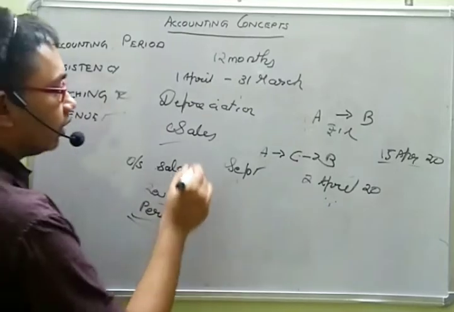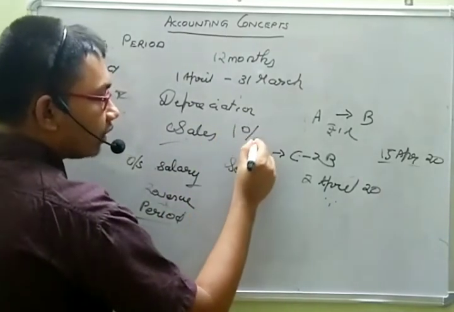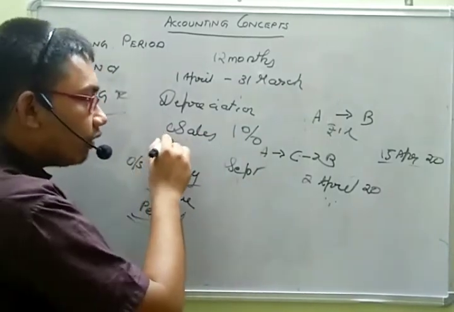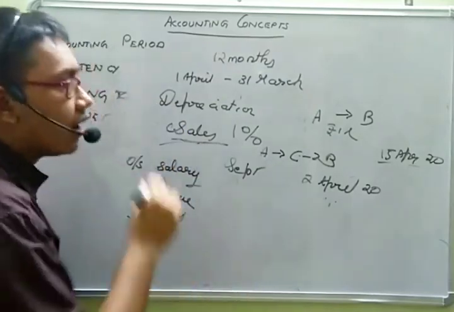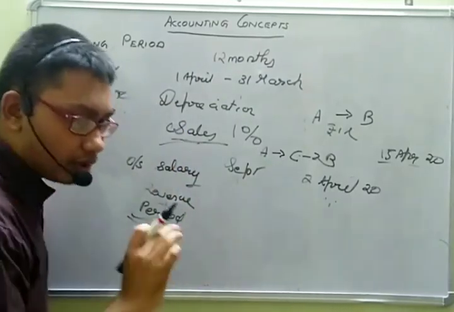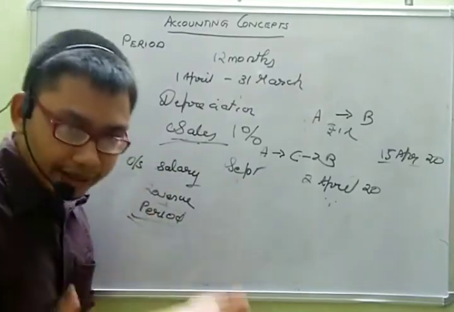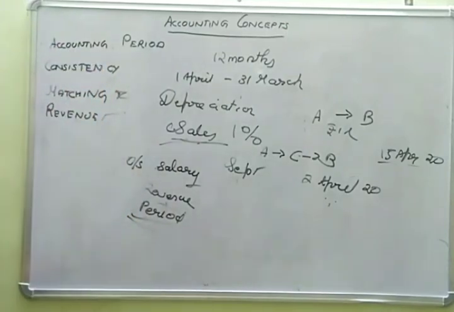Here is one more example. If a salesman is paid 1% commission on his sale, then only the 1% of sales that is recognized this year will be treated as salesman commission. If something extra is paid, it will be treated as prepaid commission only. Okay, this is related to these concepts.